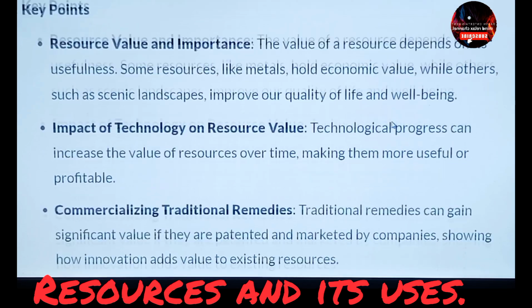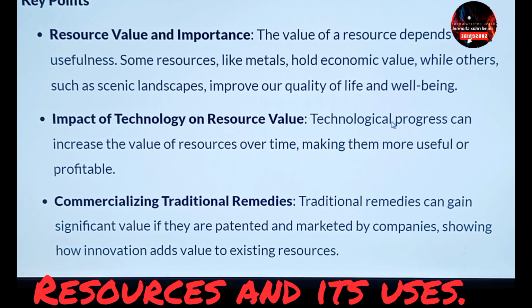Key points: resource, value, and importance. If we are claiming something is a resource, then it must have some importance, it must have some value. The value of a resource depends upon its usefulness. At home we say this thing is not useful, this thing is very useful, this thing is very costly. All these terms and facts and figures demonstrate the importance it plays in your life.